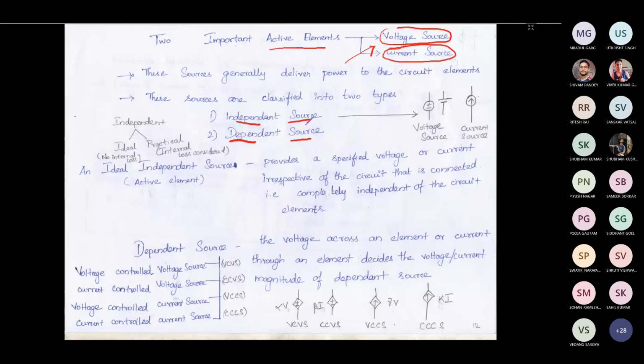If you want to represent an independent source, it may be a current source or voltage source. You can consider it like this: you are having a voltage source. This voltage source is further classified into independent voltage source and dependent voltage source. Similarly, the current source will be classified as independent current source and dependent current source. So for representing independent voltage source,